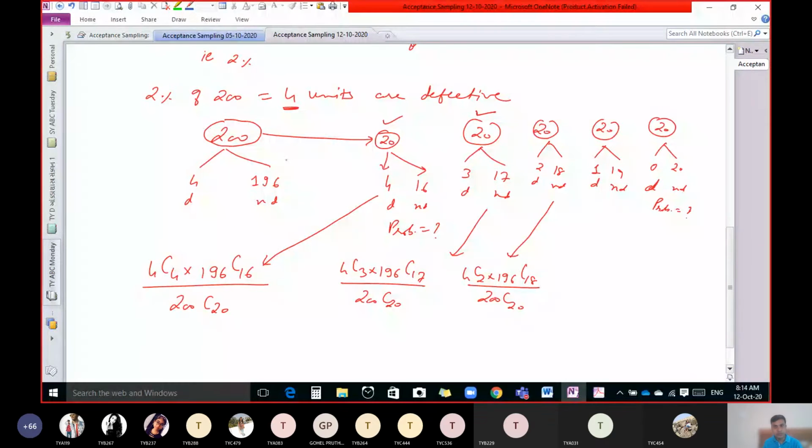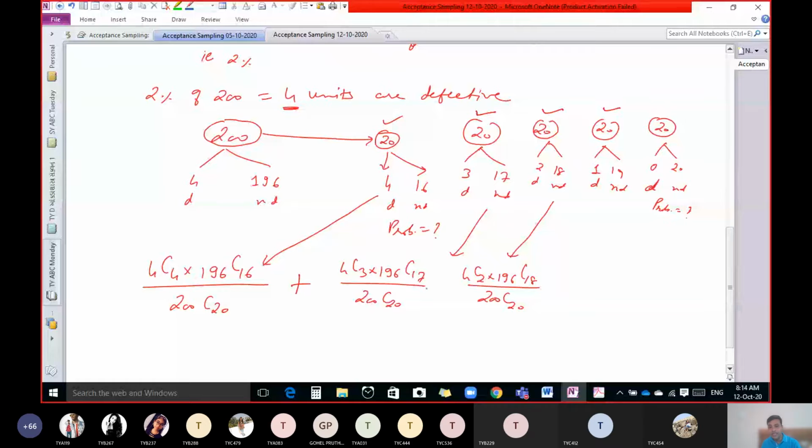Reject. Okay, for the third one? Reject. For the fourth one? Accept the lot. So these first 3 are the cases in which we have to reject the lot.